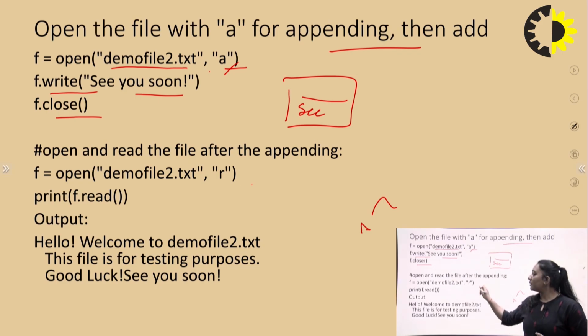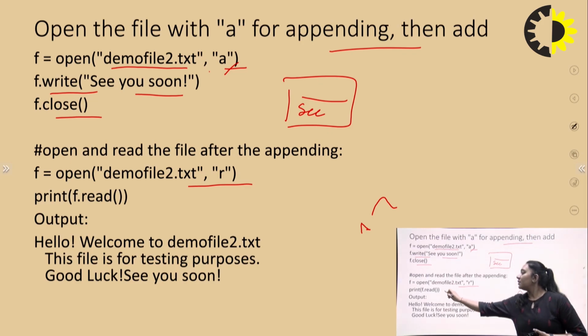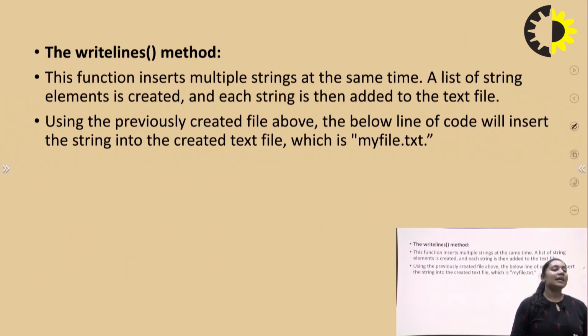Next is open and read the file after the appending. You can open the file in read mode also, right? In this we can print the read output, and the output is there, right? Next is the writelines method. The writelines method is used to insert multiple strings at a time, and the list of string elements is created by adding the next text lines.